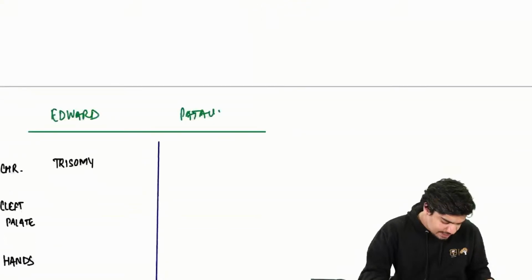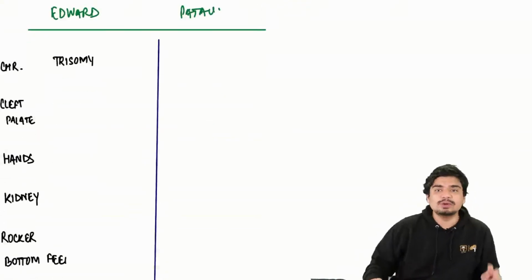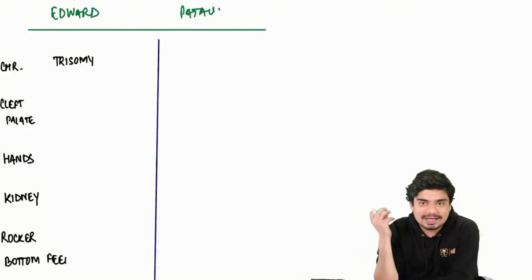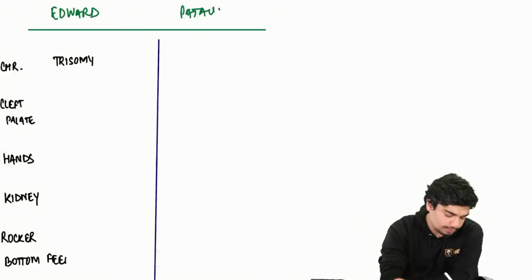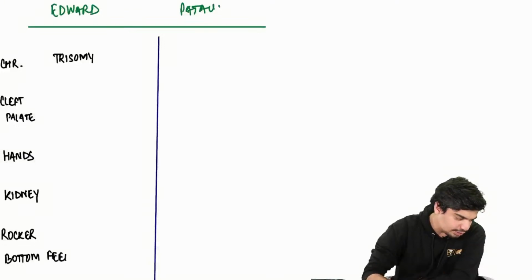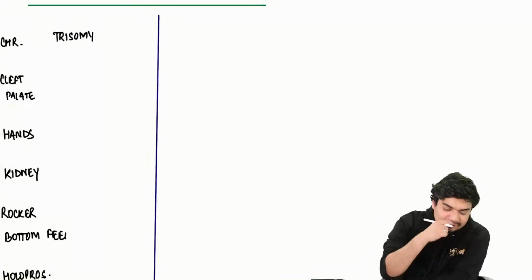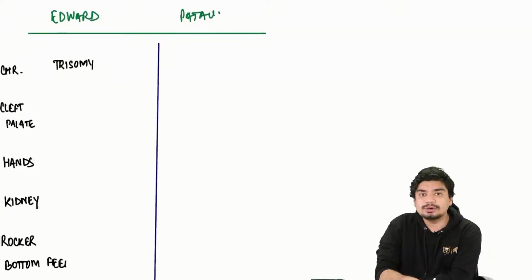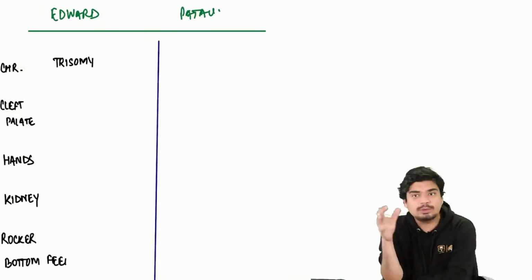Now, the next thing I'm going to discuss is the differences between two important syndromes, Edward and Patau syndrome. A lot of you can get confused between the features of Edward and Patau syndrome.